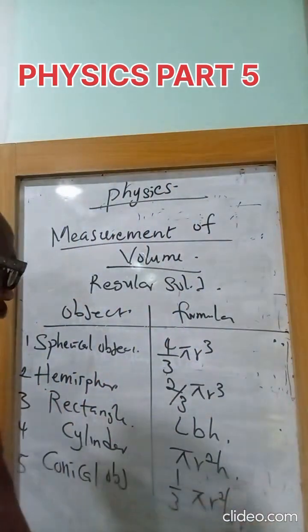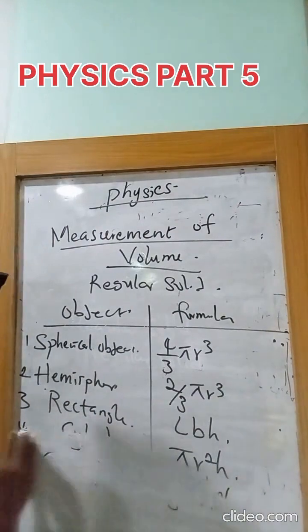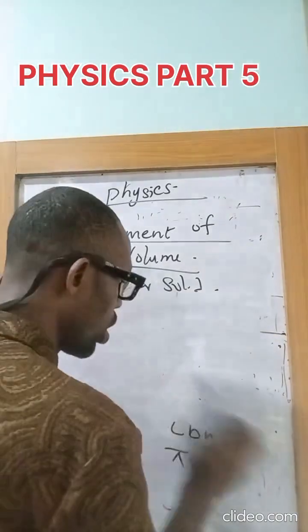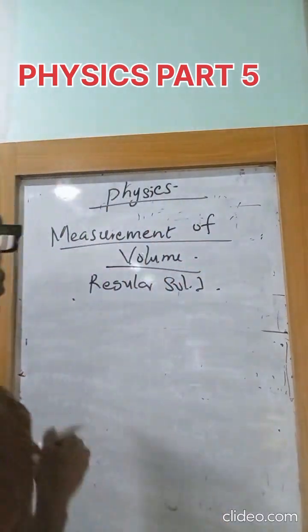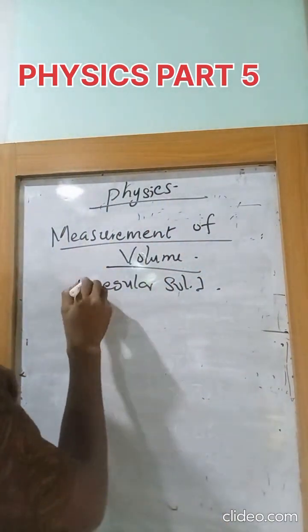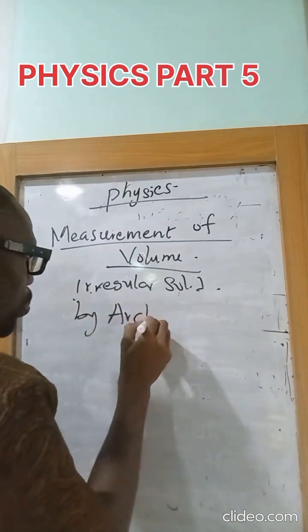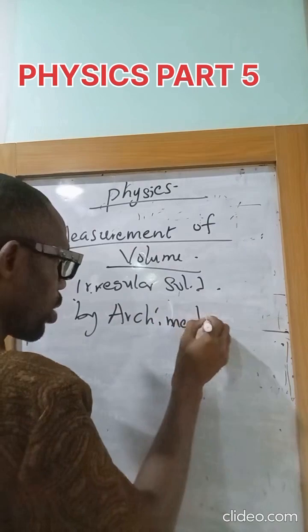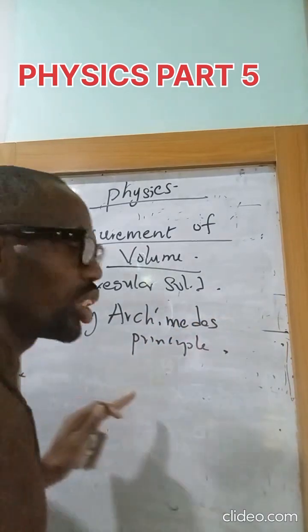For those of you writing, see this now. For an irregular solid, we'll get the volume using Archimedes' principle. That has to do with the displacement of the fluid.